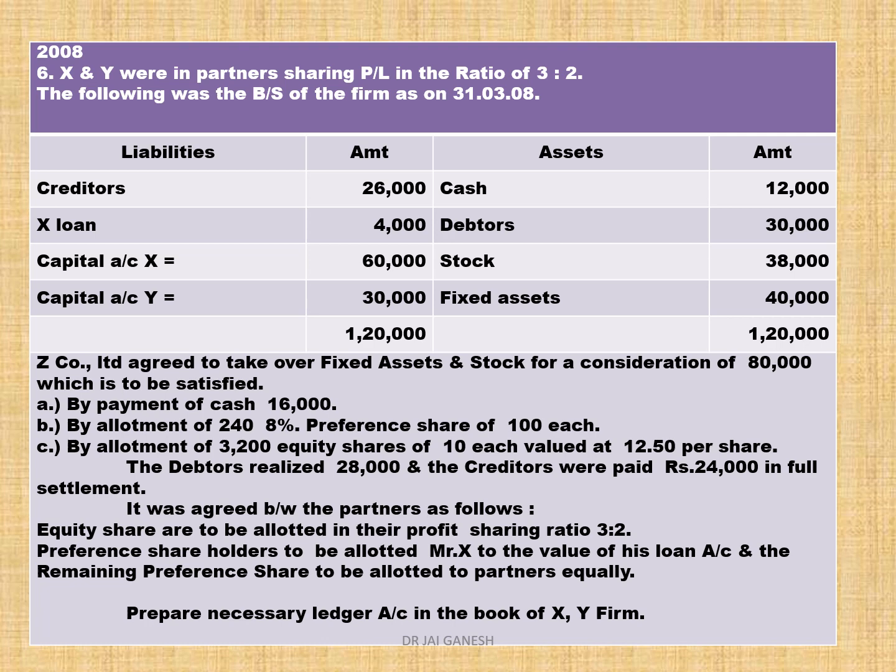X and Y were partners sharing profit and loss in the ratio of 3:2. So 3:2 is called the profit sharing ratio, that is 3/5, 2/5. The following was the balance sheet of the firm as on 31/3/2008. So we have creditors 26,000. So transfer creditors to the credit side of realization account.